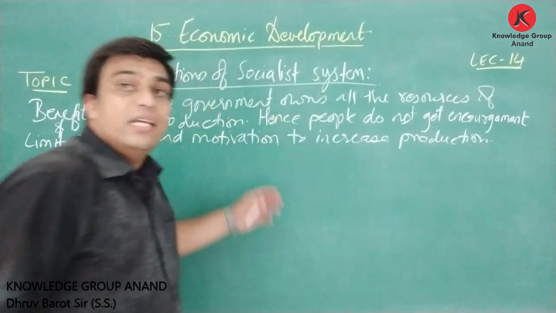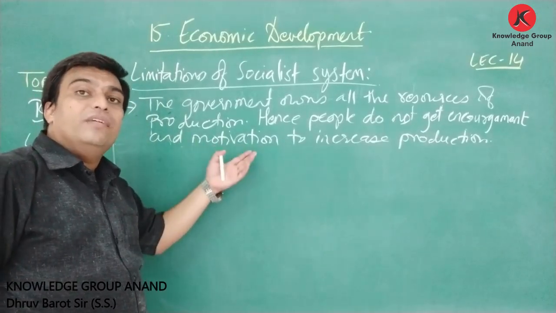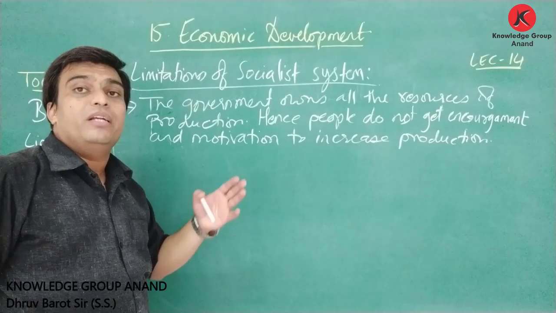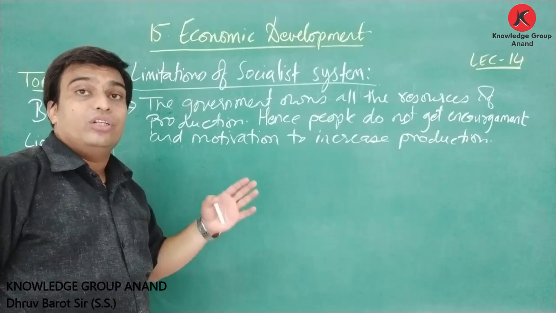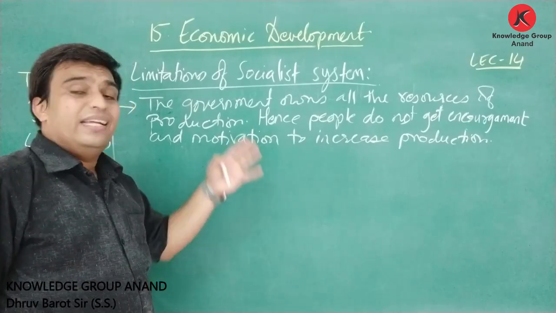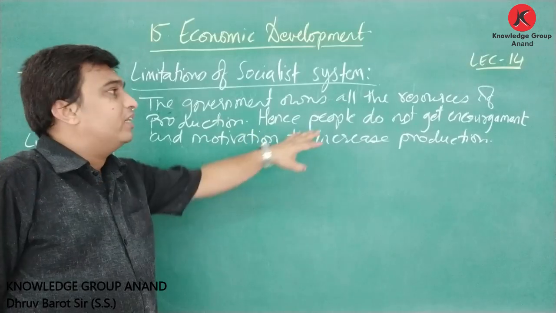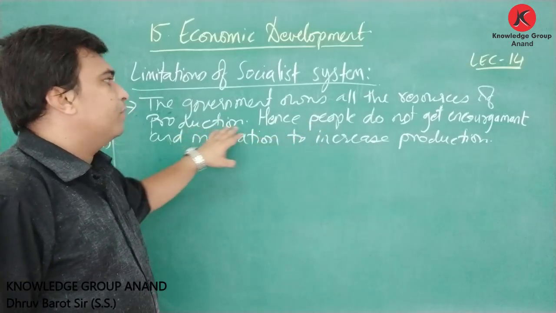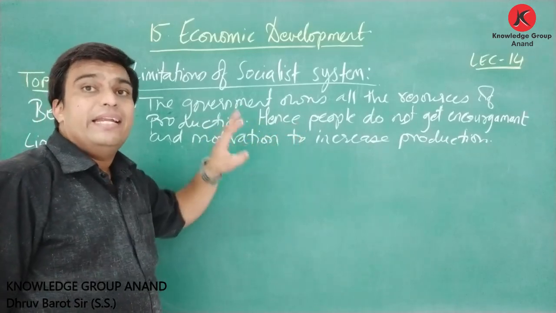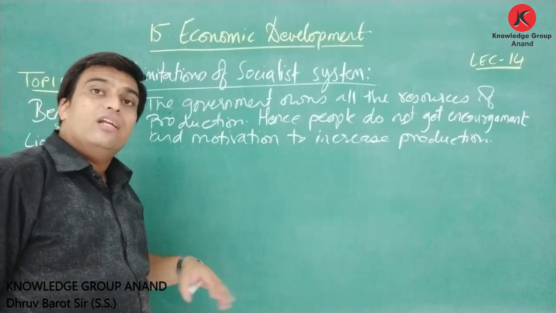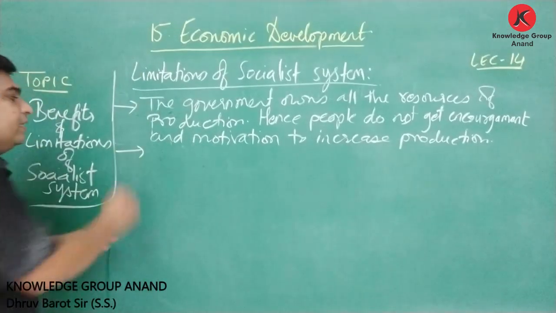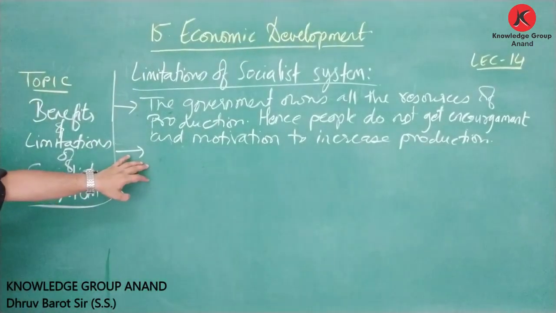Friends, here, as we discussed in the previous market system, production was increased and economic development was speedily done. Production was more. Here, as each and everything is owned by the government, it is said, hence people do not get any kind of motivation or any kind of encouragement to increase the production, and that is the negative. Due to that, the production is less.